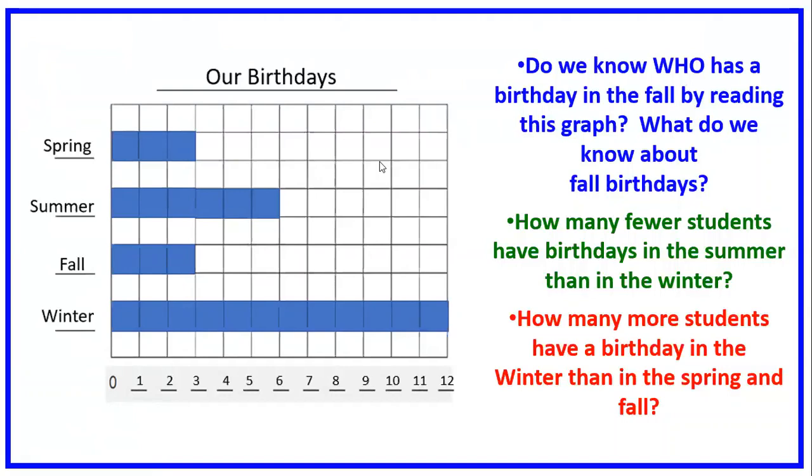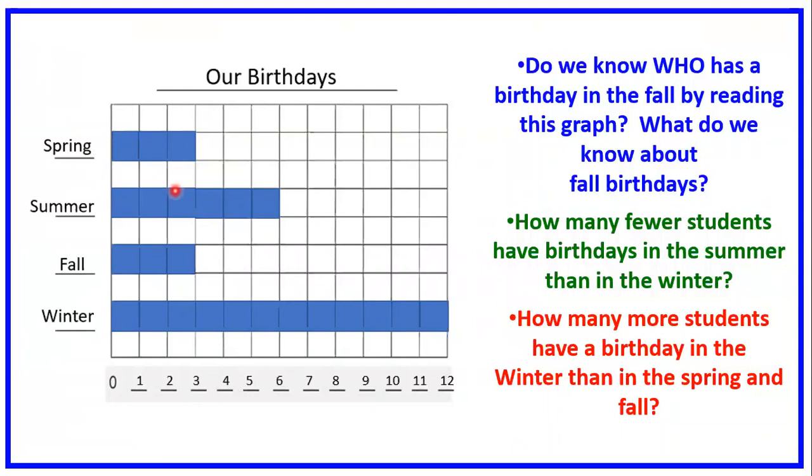So first question, do we know who has a birthday in the fall by reading this graph? I hope you said no, because look, my little boxes don't have names on them, do they? This one doesn't say a name. This one doesn't say a name. None of them say names. So do we know who has a birthday? No. I don't know who has a birthday.